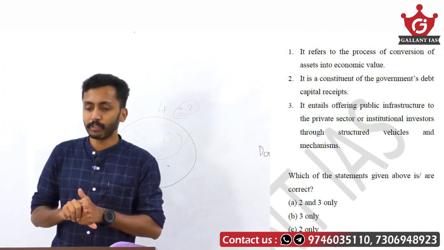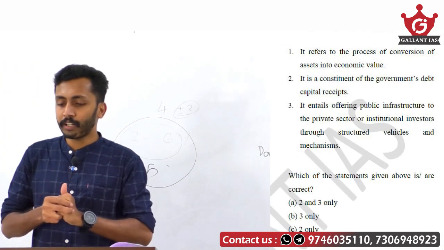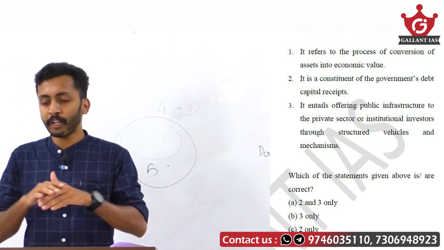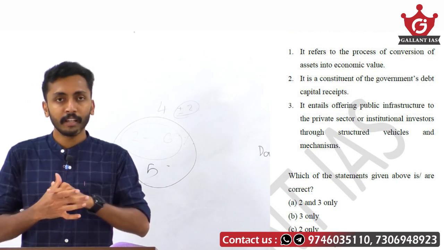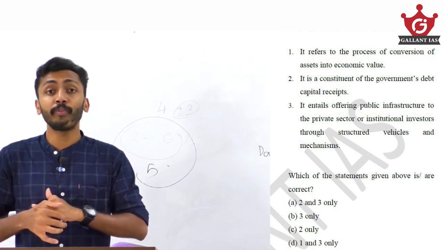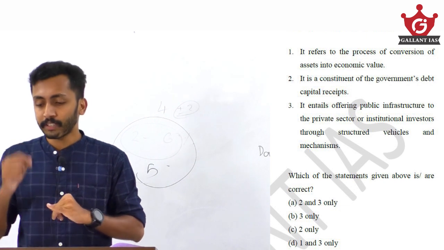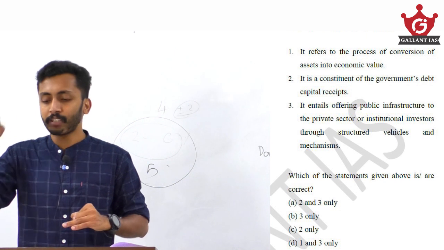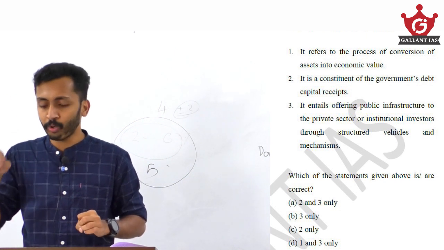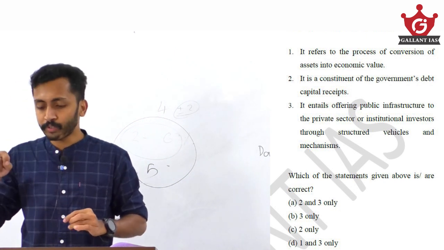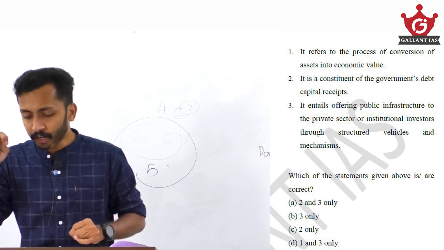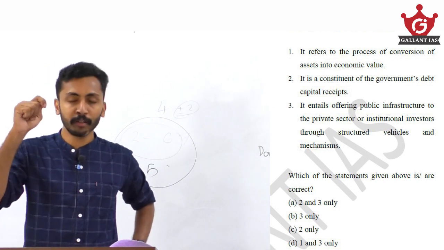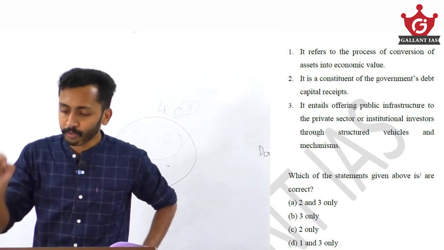Then, the seventh question. With reference to asset monetization, consider the following statements. It refers to the process of conversion of assets into economic value. Yes, it's absolutely the correct definition of asset monetization. The first statement is correct. If you know the first statement is correct, you can directly get the answer without reading 2 and 3, because none of the options include statement 1 other than option D. So just by knowing the first statement in the seventh question, you can get the answer.